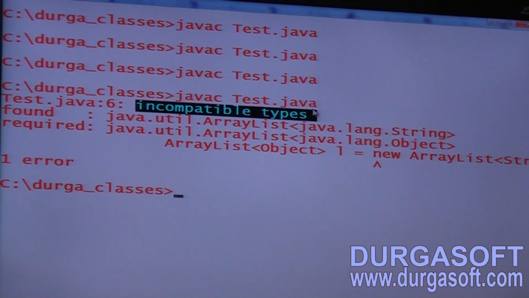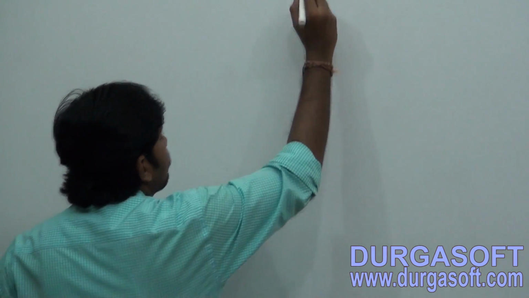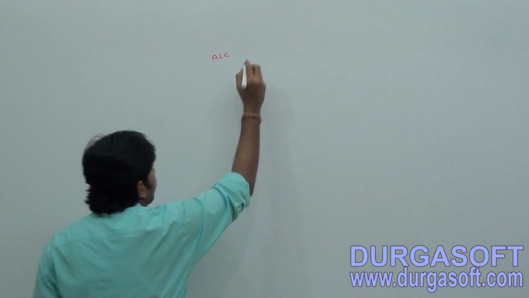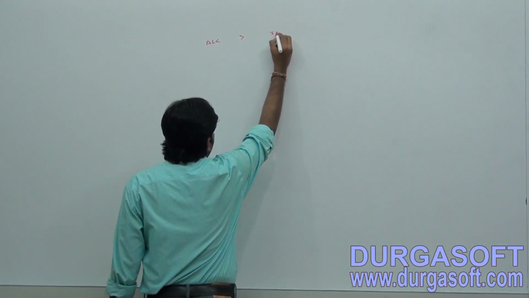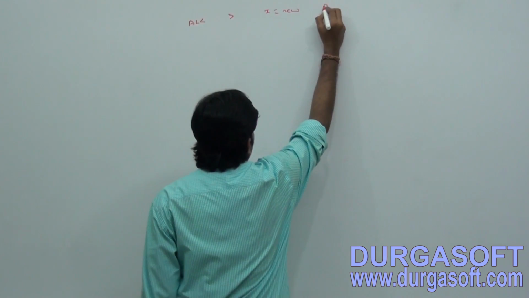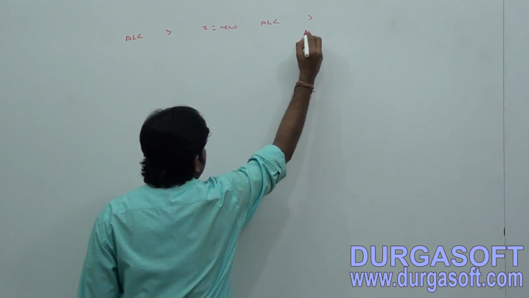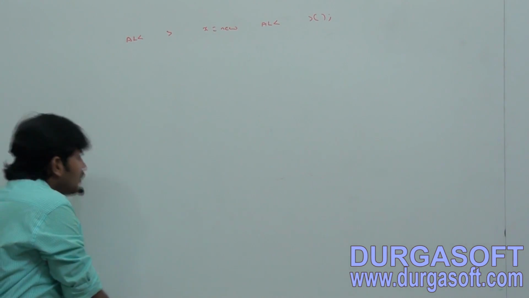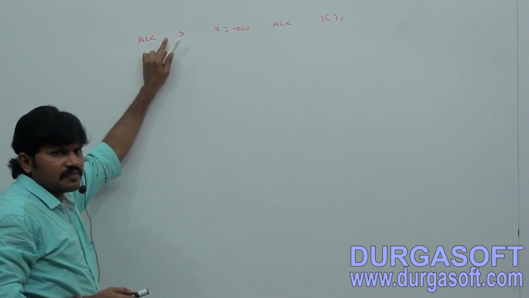Next, let me go for conclusion 2. Observe, I am taking ArrayList x is equal to new ArrayList. Can you tell which thing we can take here?